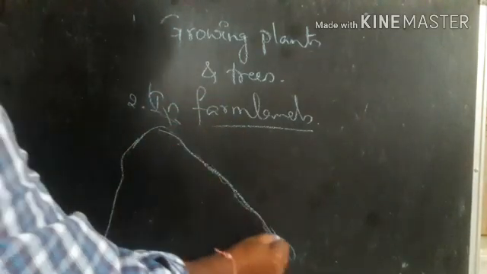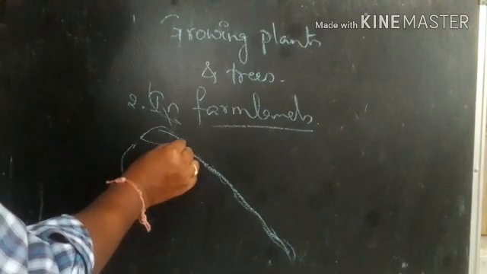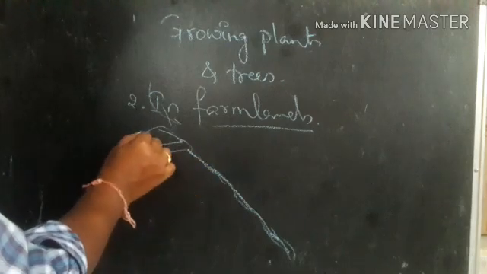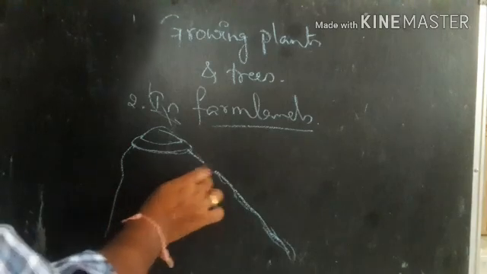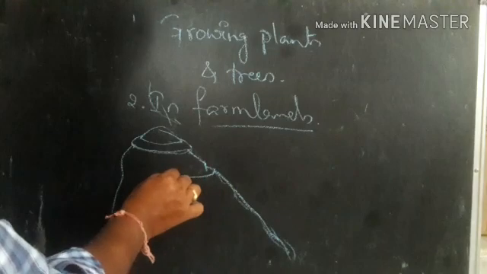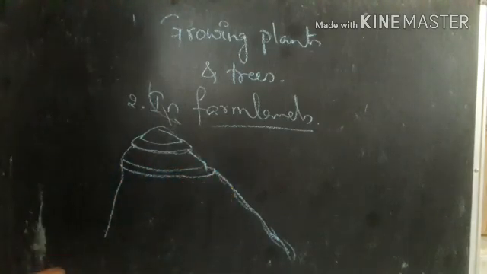For example, this is the slope, so we have to cut it and form a step here, right? Here one, and next cut it here. Here one, okay?